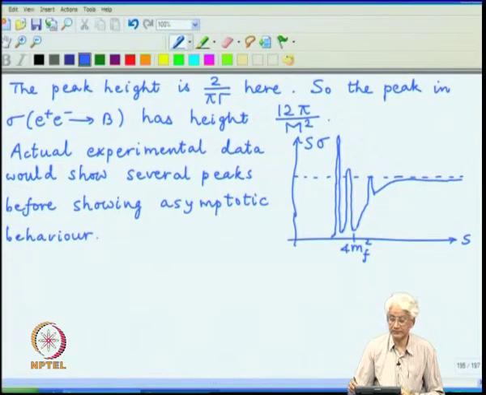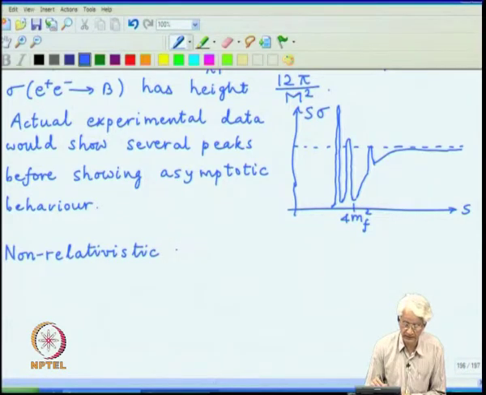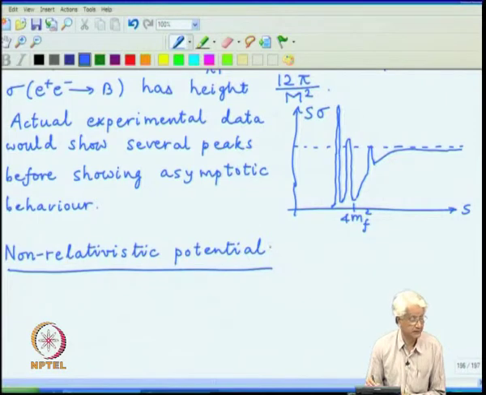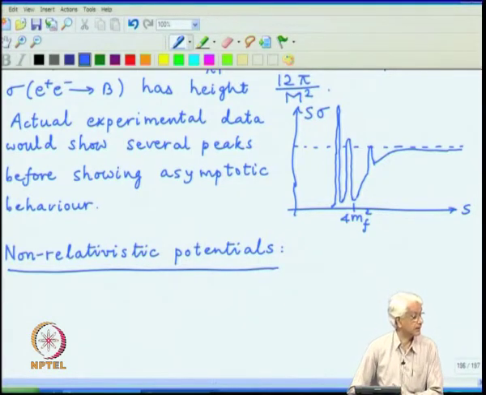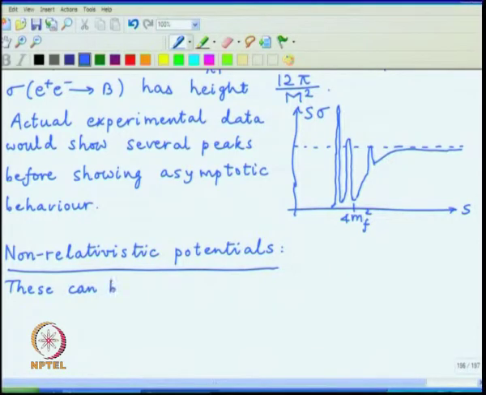Now, I want to describe a somewhat unrelated topic, but which can be easily extracted from the calculation machinery which we have set up, and that is how to obtain non-relativistic potentials for a given pair of particles, and that is something which can be extracted from the relativistic formalism which we have set up